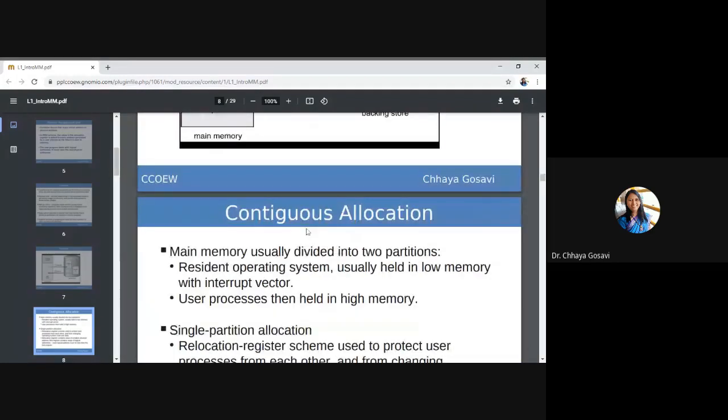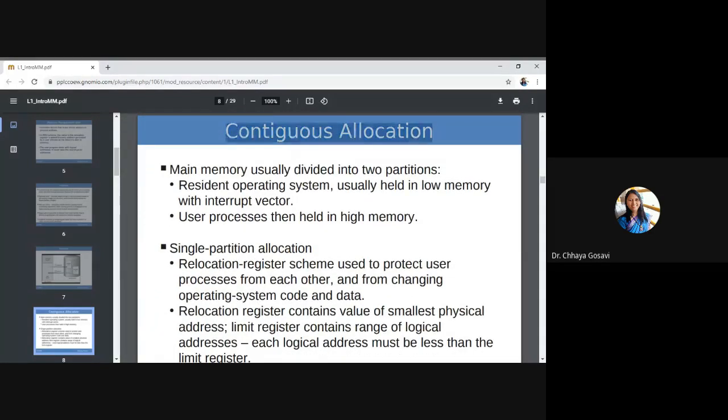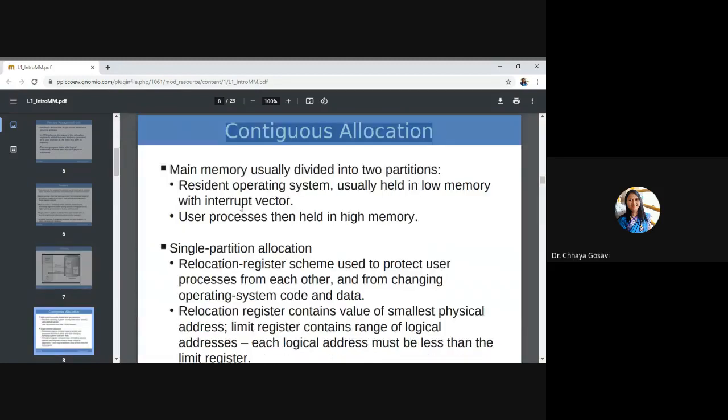Then we started with memory management strategies. First strategy is contiguous allocation. There are two types of strategies: contiguous allocation and non-contiguous allocation. In contiguous allocation, we assume that a program is loaded completely in a single slot. It is not divided, or loaded wherever memory is available. The program should be loaded continuously in available memory. If the memory is not available, that program has to wait.